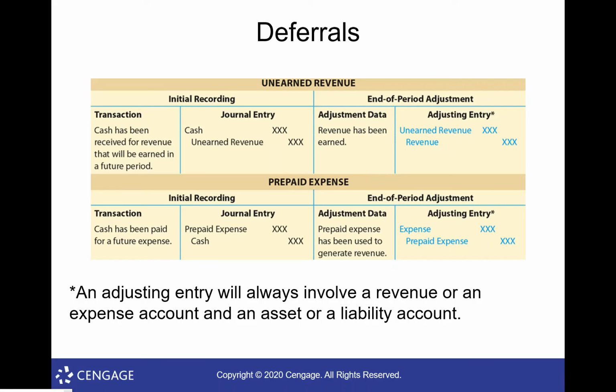So then I do that every month for the next 12 months. And at the end of that 12 months, the unearned revenue account's gone. I no longer have a liability. And my rental revenue account would have a balance of 480. So in essence, I got the cash here and then earned it at $40 a month over the next 12 months. Okay. So the adjusting entry is my way of reducing the liability and increasing the actual revenue as I earn it.